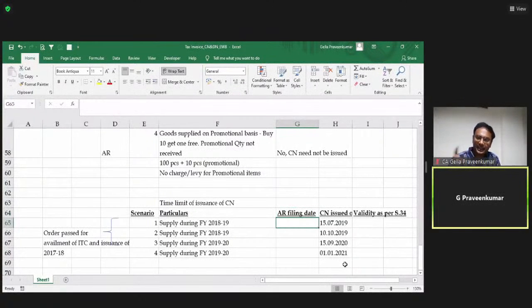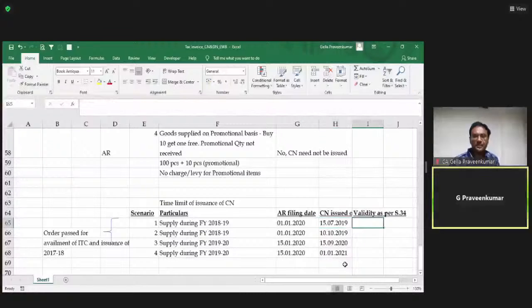My annual return filing for 18-19, say, has been filed on 1st January 2020. For 19-20, this is filed on say 15th January 2020. Now, for section 34, I have to check two dates.